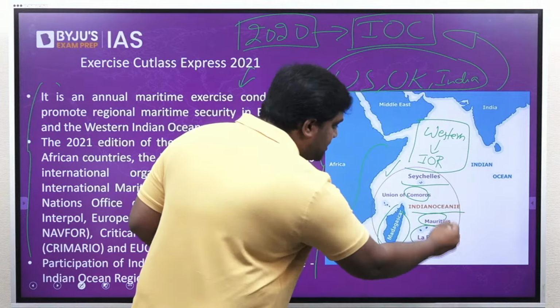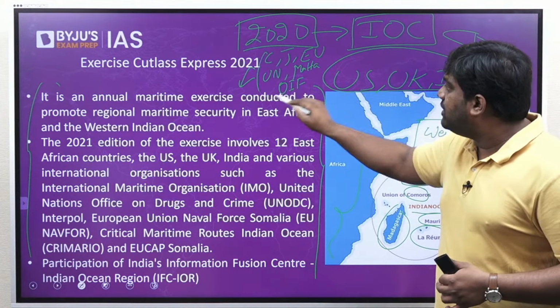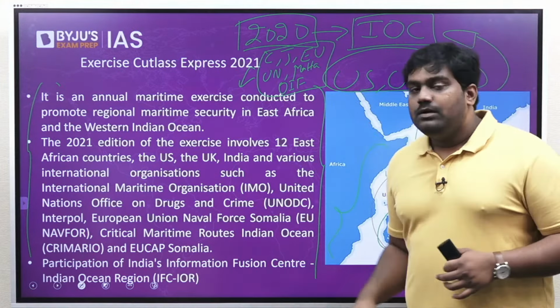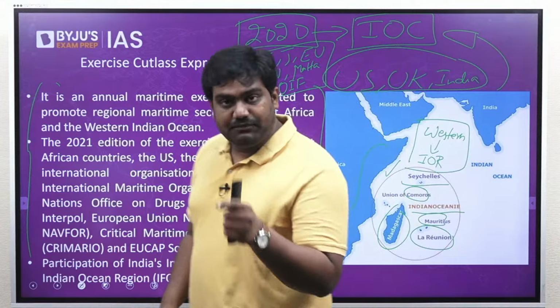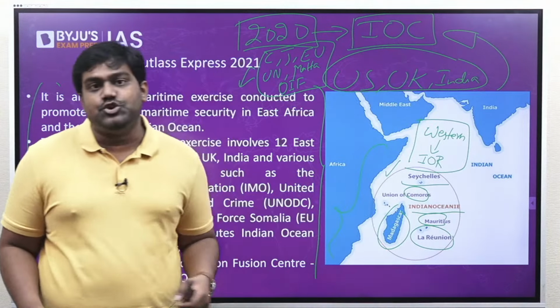The other observers of the Indian Ocean Commission include China, Japan, European Union, United Nations, Malta, and the Organization of Francophonie countries, where the French language is still spoken, especially in former French colonies. These are the observer states: India, China, Japan, European Union, United Nations, Malta, and the Organization of Francophonie countries. The members are very, very important: Seychelles, Mauritius, Madagascar, Comoros, and French Reunion.